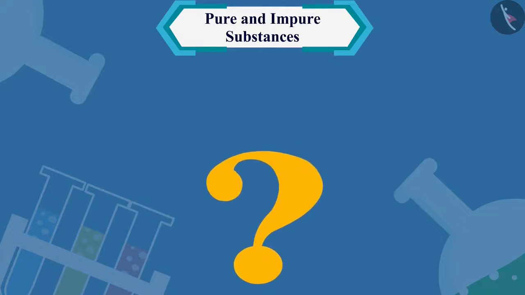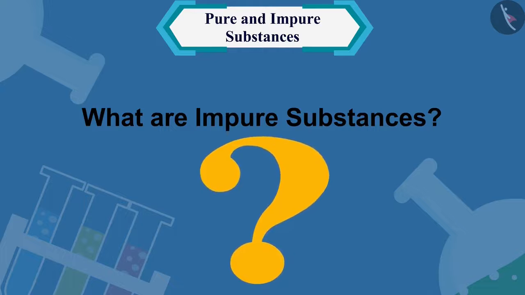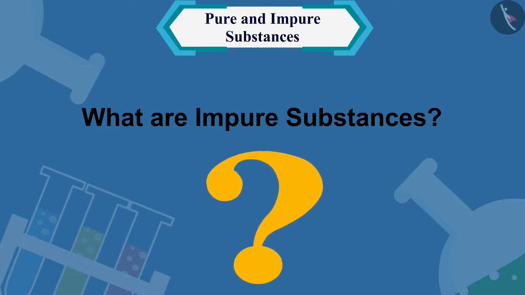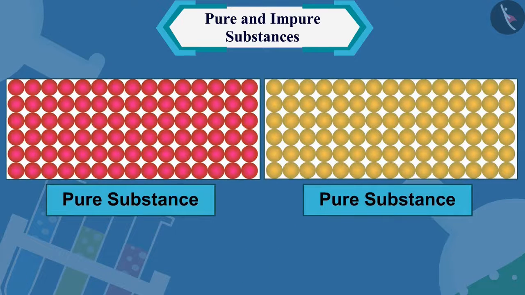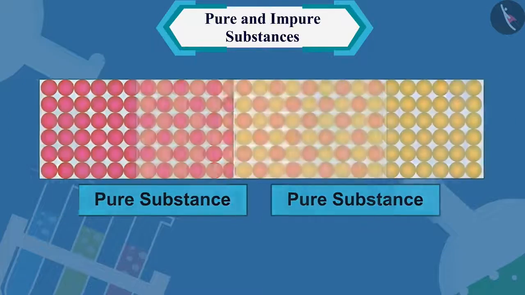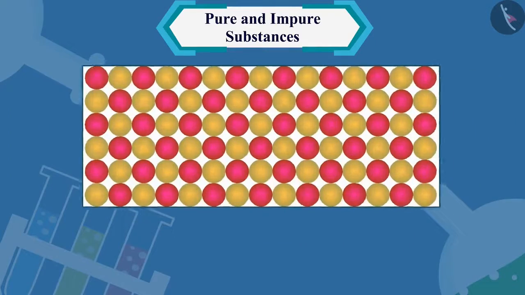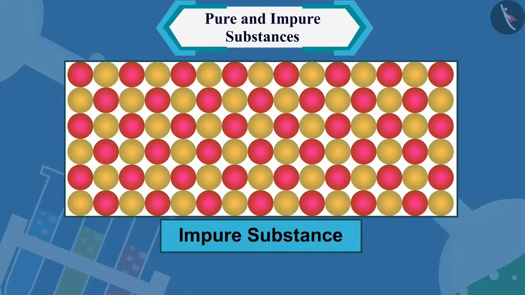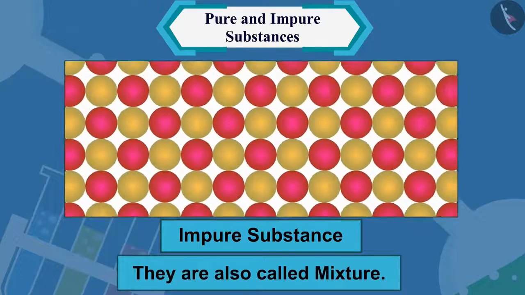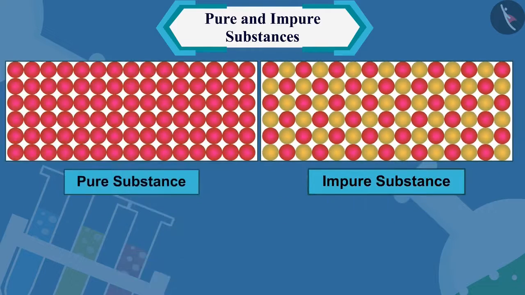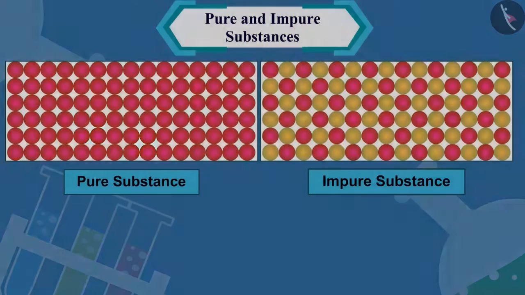So now you must be thinking, what are impure substances? The substances that are formed by mixing two or more pure ingredients are called impure substances. They are also called mixtures. Let us now learn more about pure and impure substances through some examples.